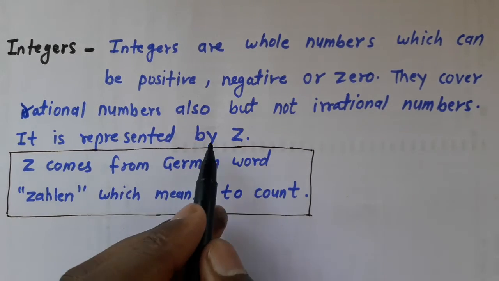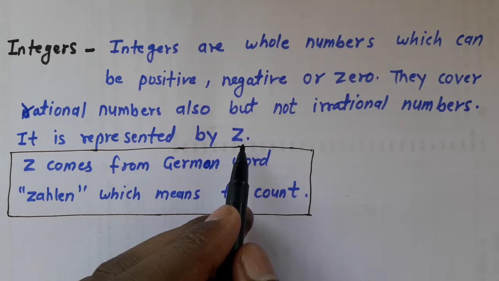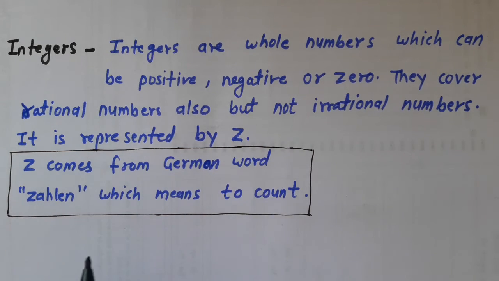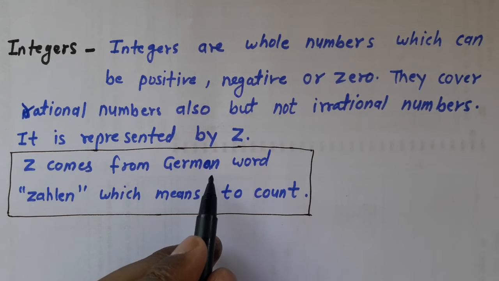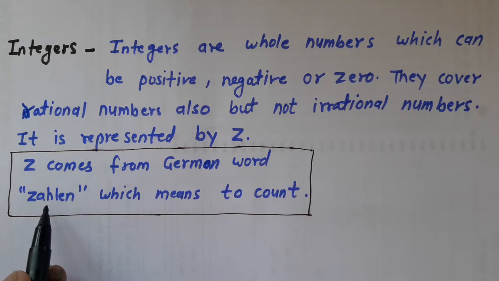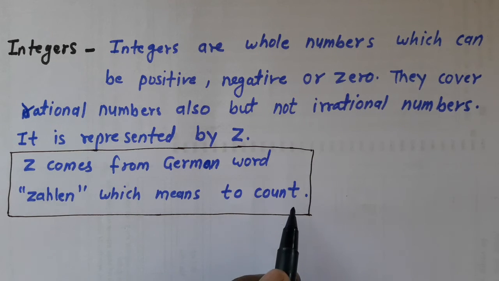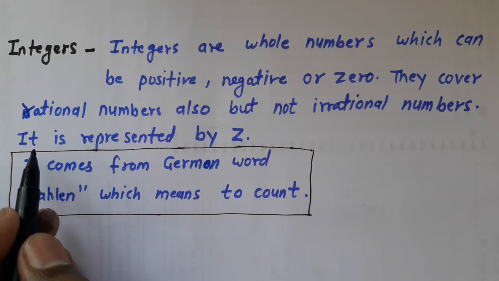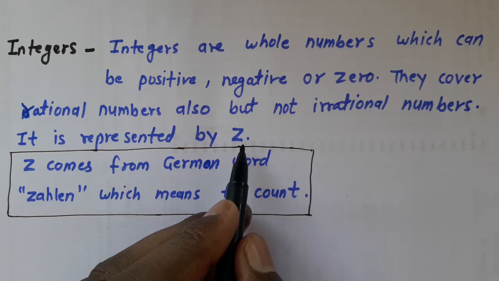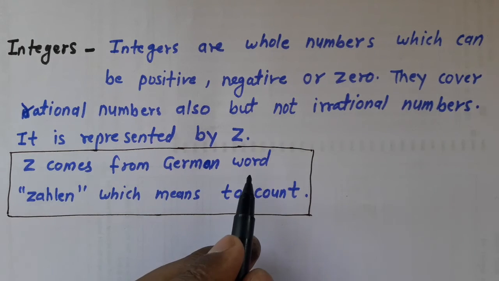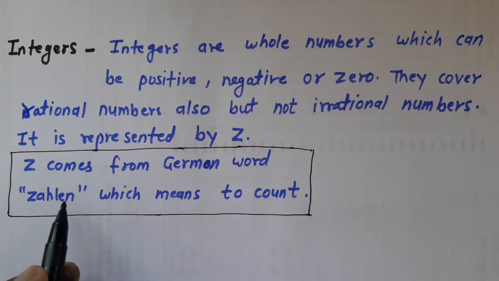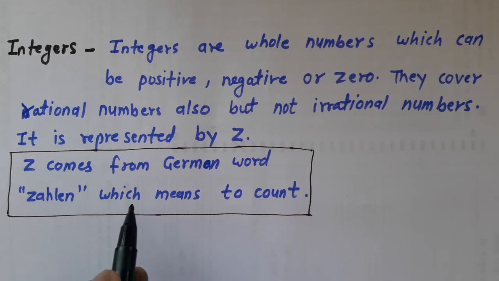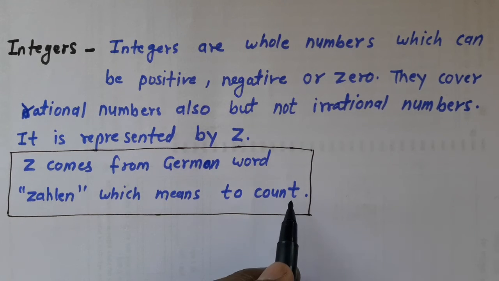It is represented by Z, and it is a very interesting point. Z comes from the German word Zahlen, which means to count. It is represented by Z, but from where do we get the Z? Z comes from the German word, and the name of the word is Zahlen, which means to count.